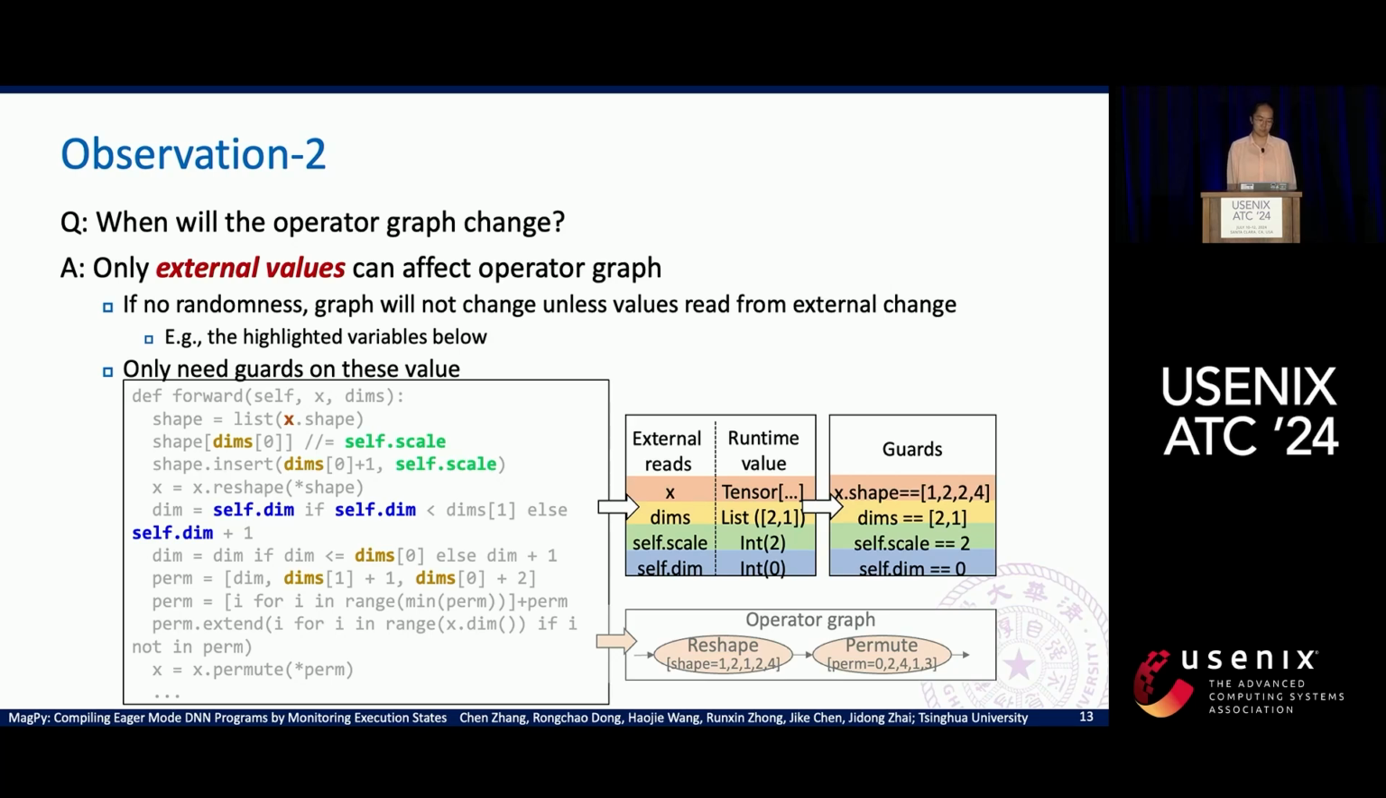For example, in this code, as long as the x.shape, dim, self.scale, and self.dim are unchanged, the operator graph will be the previous one. So many complex Python operations are used in this function, but they will not change the operator graph. So we only need guards on these external values that are marked in color. We now know the set of variables we need to generate guards for.